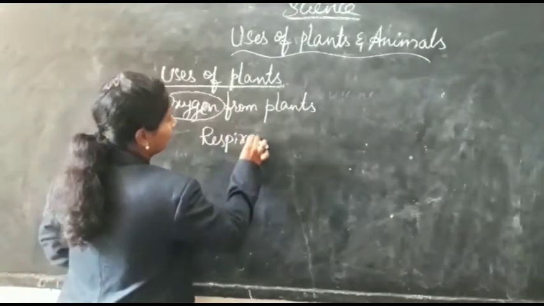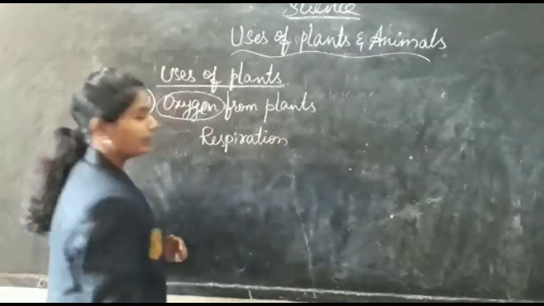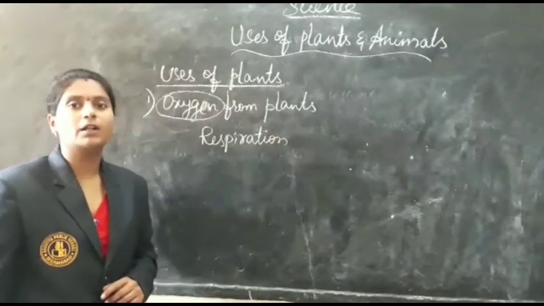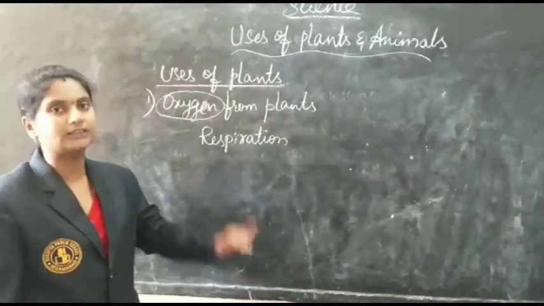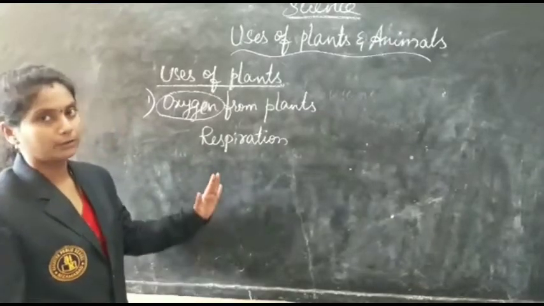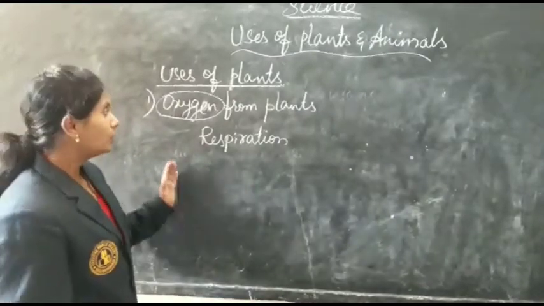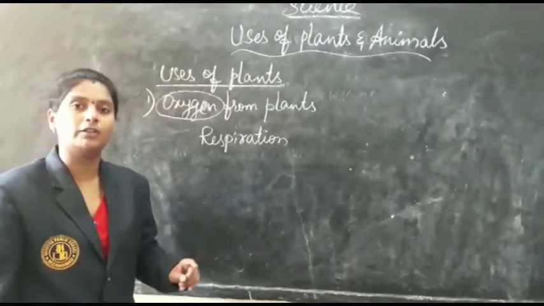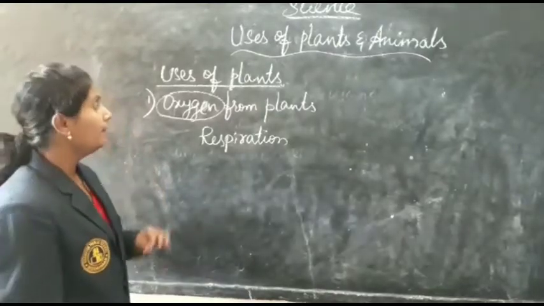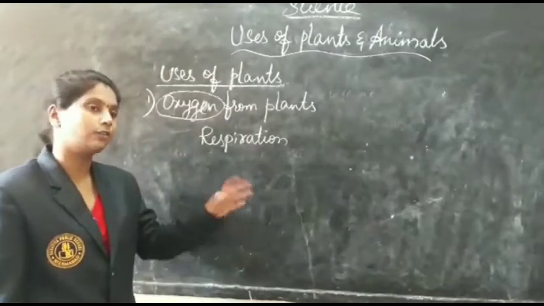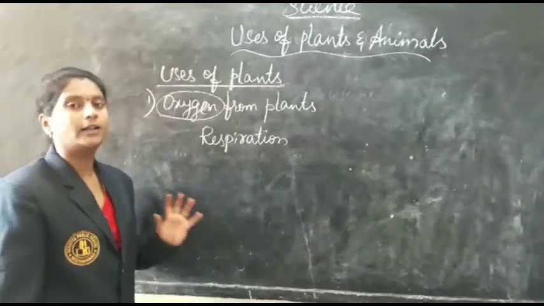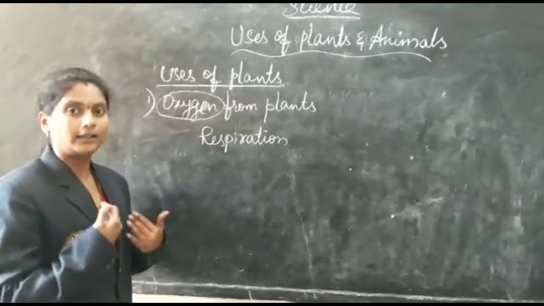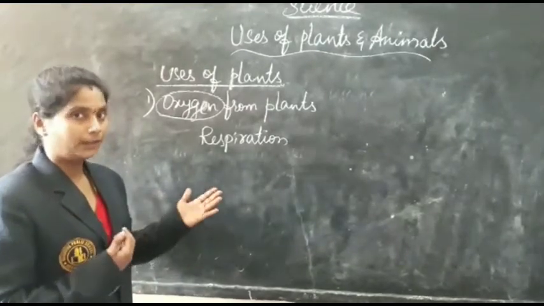They utilize some of this oxygen in the process of respiration. You know respiration very well: we utilize oxygen and leave out carbon dioxide. All living organisms on this earth should take oxygen and release carbon dioxide in respiration to survive. Plants are the only living organisms which release oxygen into the atmosphere in photosynthesis. They utilize some in respiration, and the remaining oxygen mixes in the atmosphere, and we use it as our breathing gas.